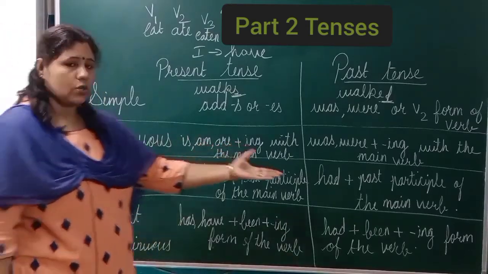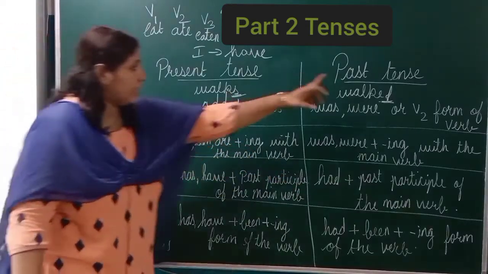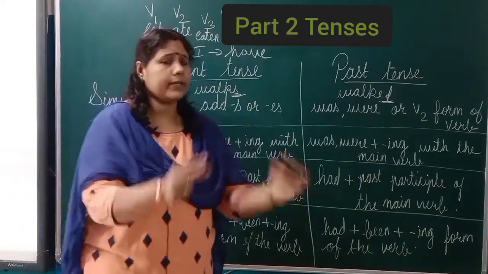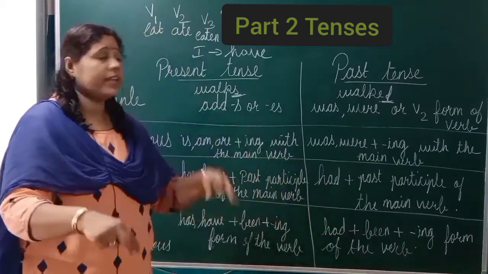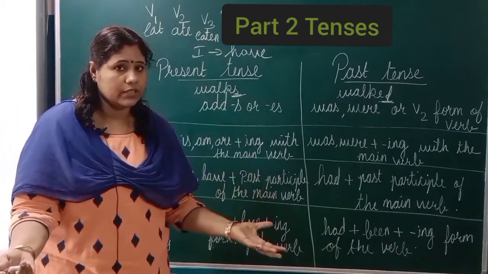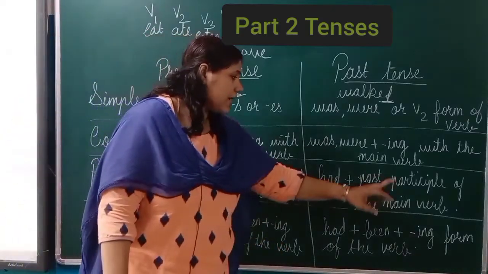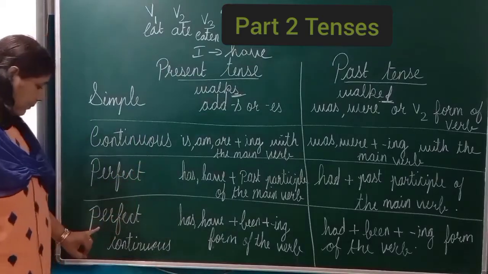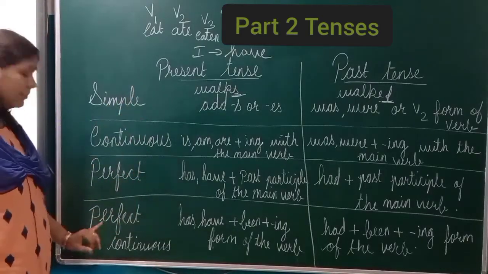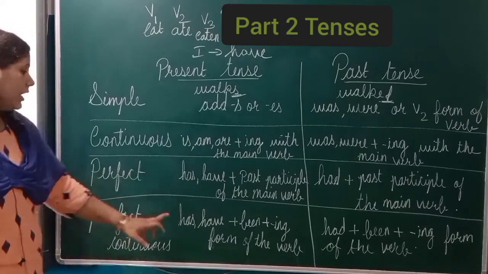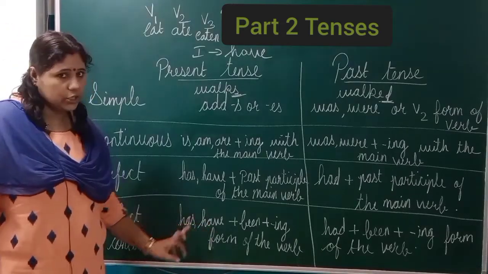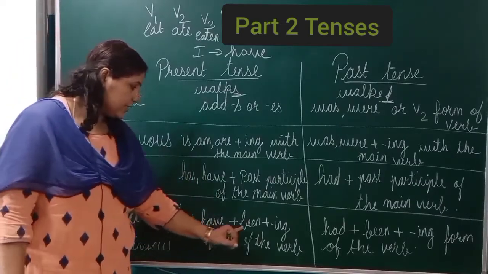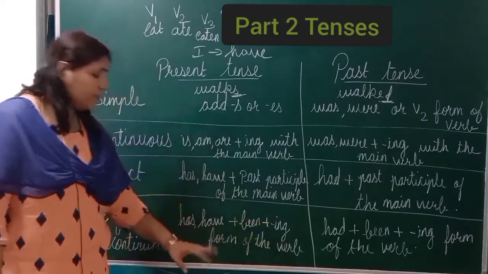Now, same here also, past perfect: had. Here you don't have to see whether the subject is singular or plural. Directly write had. She had eaten an apple, isn't it? So, had plus the past participle of the main verb, the V3 form of the verb. Next, present perfect continuous: has or have. Singular has, plural have, I exceptional case, plus been plus the ing form of the verb.